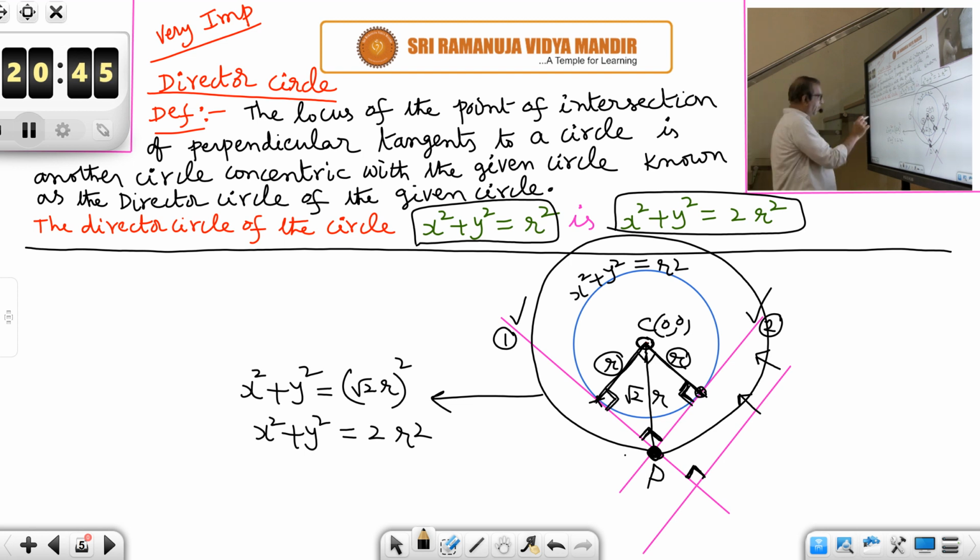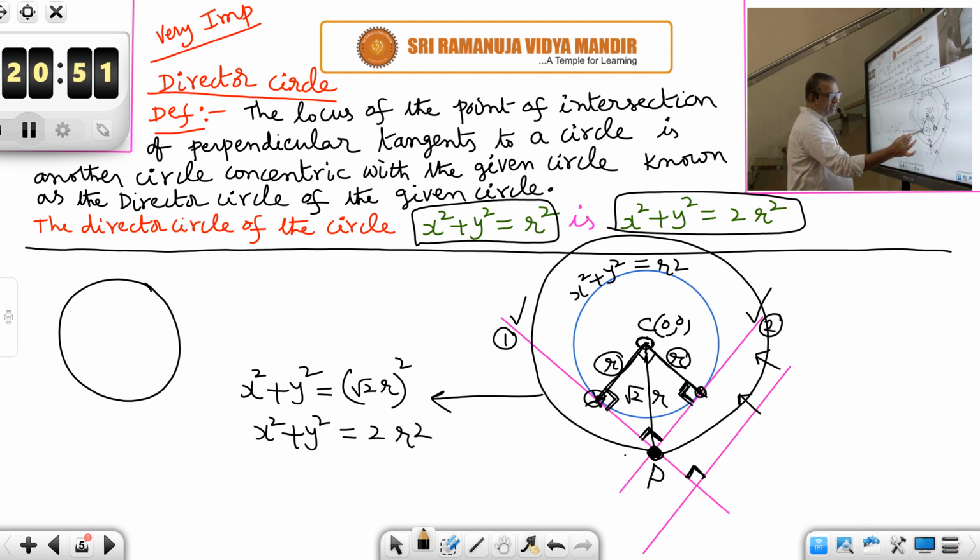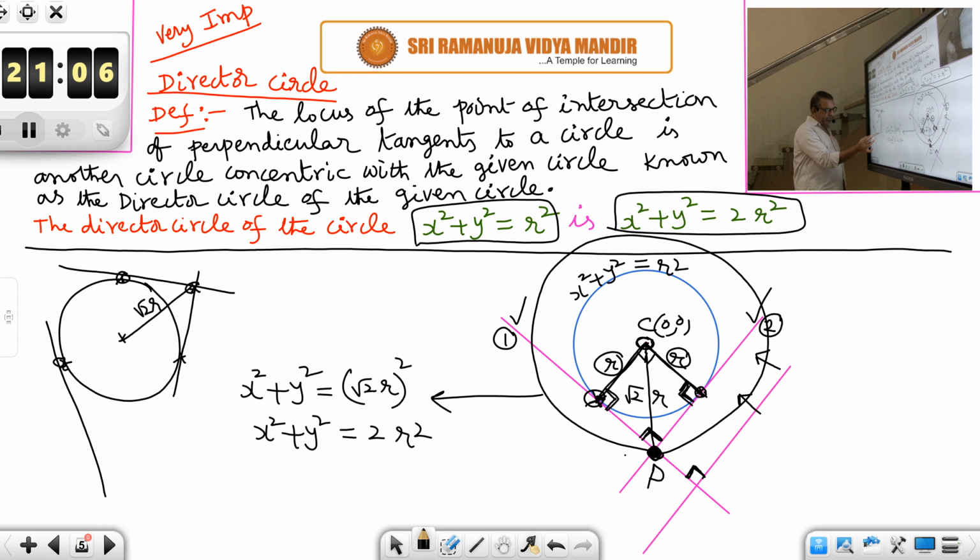See, originally we have taken a circle and drawn two tangents. We take one point on the circle, draw one tangent, and draw the perpendicular tangent. Similarly, you take any other point, draw the tangent, and draw the perpendicular tangent again. Again, the point of intersection will be at a distance of root 2R from the center of the circle. Take another point, draw the tangent and the perpendicular tangent, and a square will be formed like this.